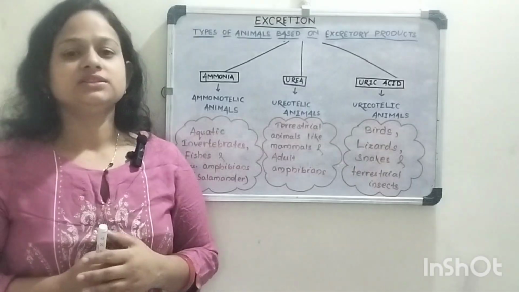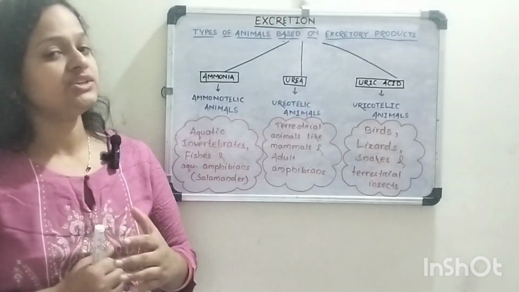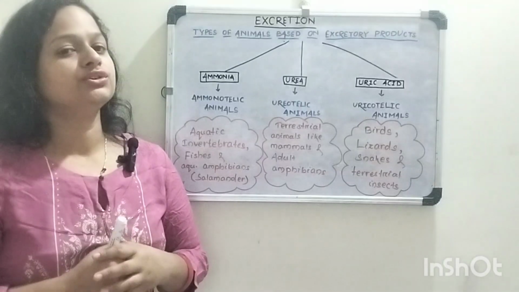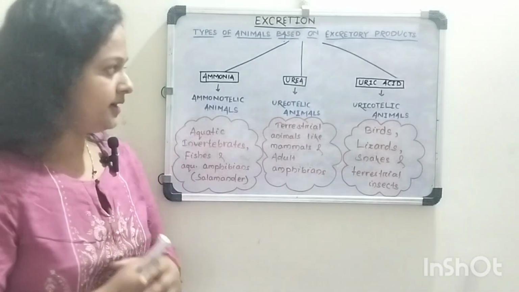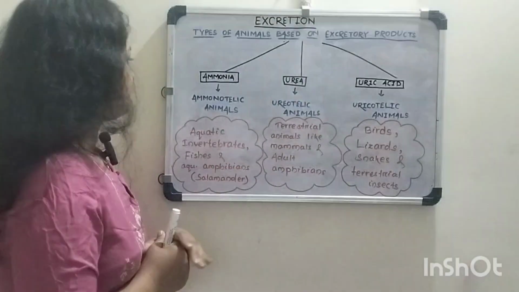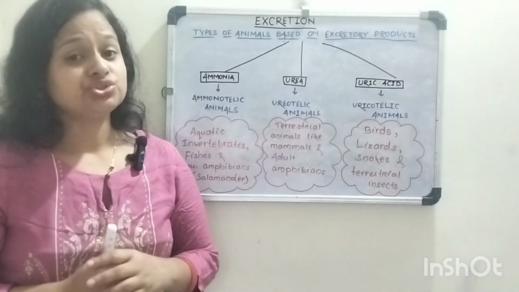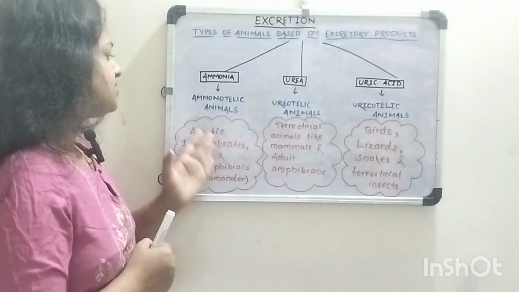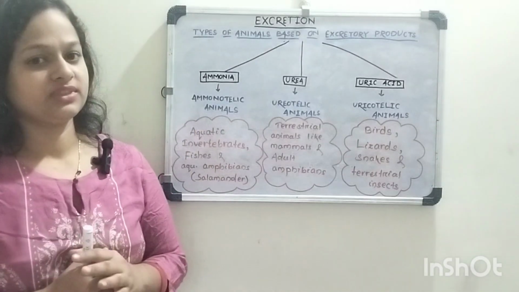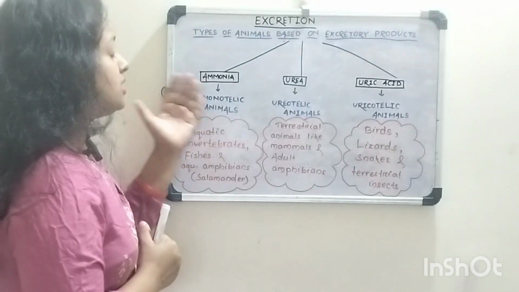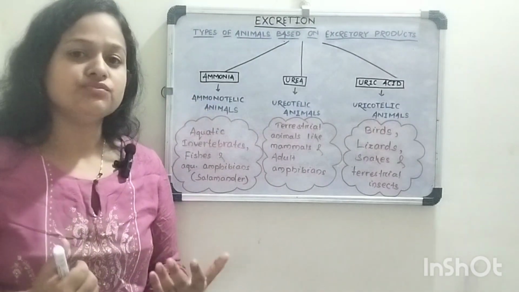So there are 3 types of animals based on the type of excretory product they remove from their body. Out of these 3 types of nitrogenous waste product, ammonia is the most toxic byproduct. Ammonotelic animals are aquatic, as the removal of ammonia needs very much water.